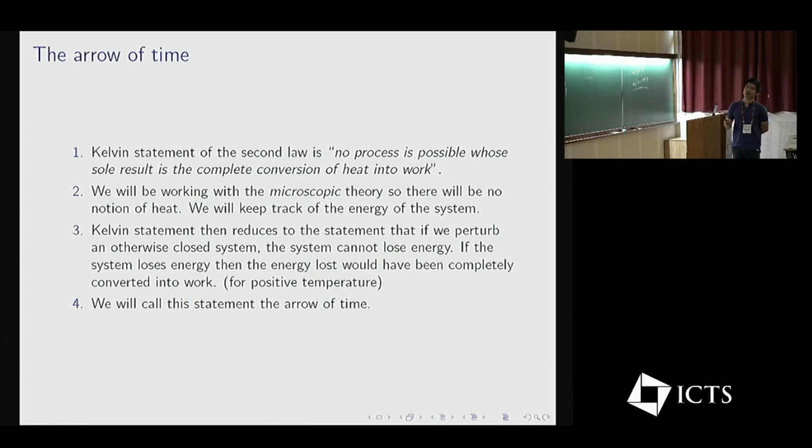We'll be working with the microscopic theory, so there is no notion of heat. Rather, we will keep track of the energy of the system. Kelvin's statement in this fashion is that if we perturb an otherwise closed system, the system cannot lose energy. If the system lost energy, the energy loss would have been completely converted into work. This is for positive temperature. This statement of the second law, we are going to call the arrow of time.